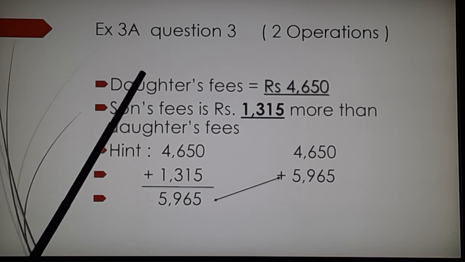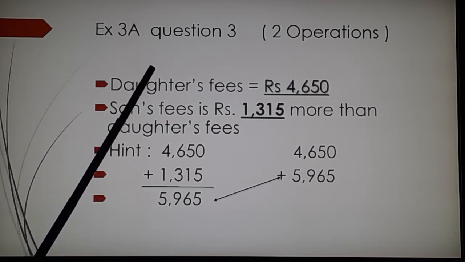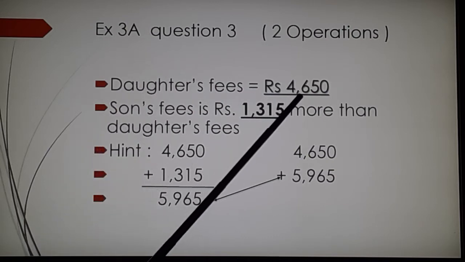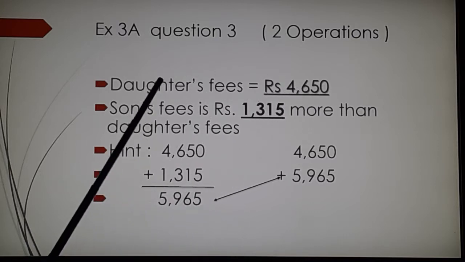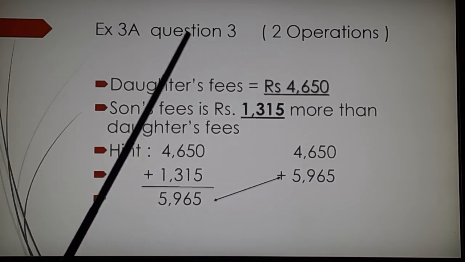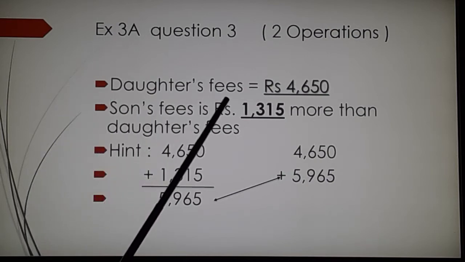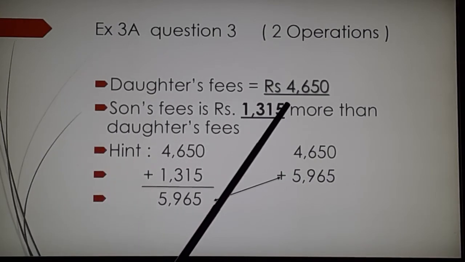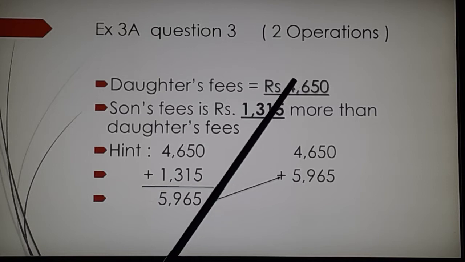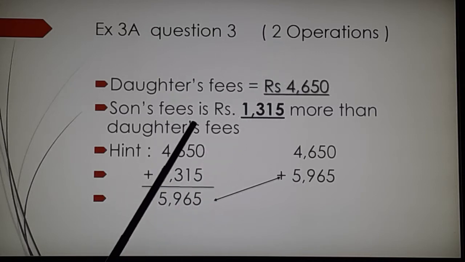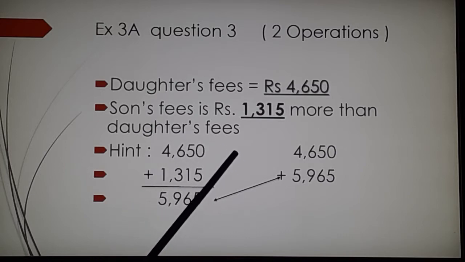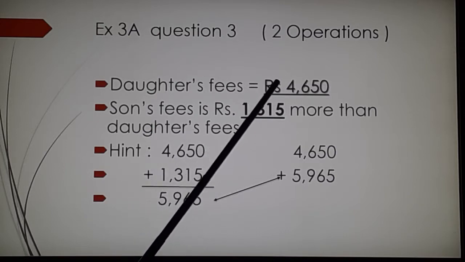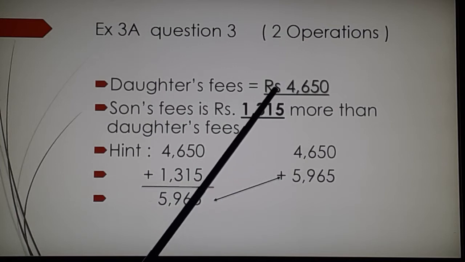The annual fees for Mr. Gore's daughter is 4,650. Okay, see, as I'm reading the question, I'm putting it into points. Daughter's fees is 4,650. His son's fees is 1,315 more than daughter's fee. Daughter's fee is here.